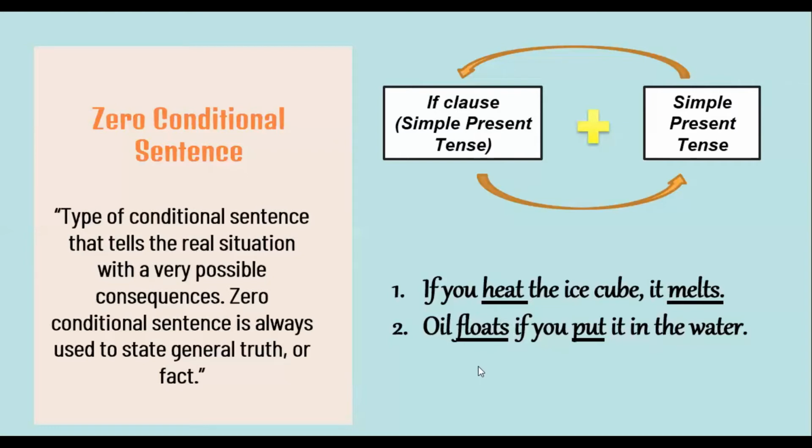So now let's have a look at the second example. Oil floats if you put it in the water. This is another example of general truth, and this is zero conditional sentence, which is written in simple present tense. Because we know that whenever we put oil and water together, they can't be mixed, and oil will always float if it is put in the water.